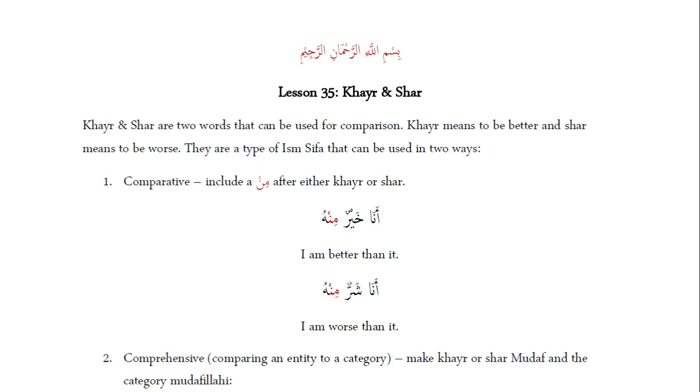Special words that can be used for comparison. Khayr means to be better, and Shar means to be worse. There are two types of ism sifa that can be used in pretty much two ways, right?